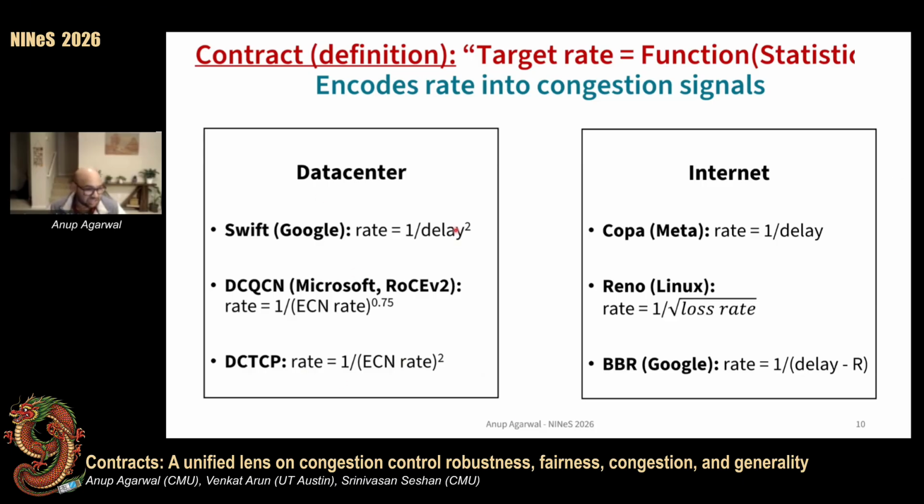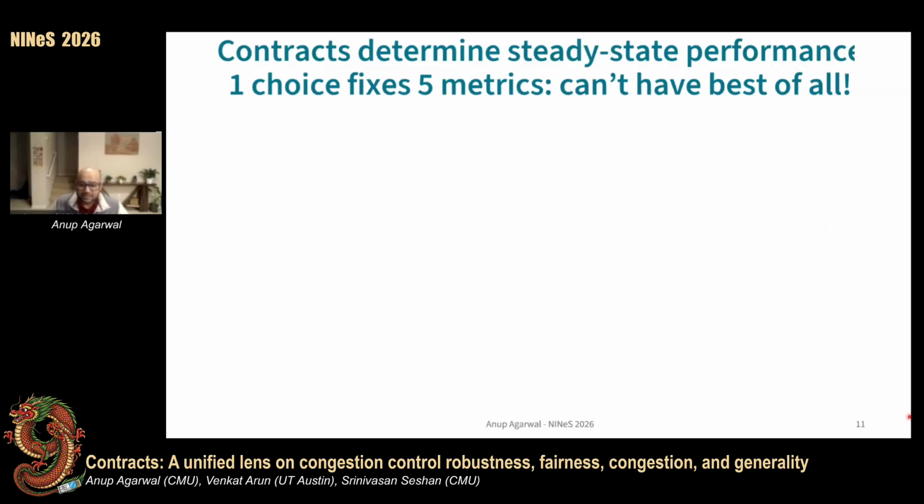They use different signals: delay, ECN rate, loss rate. They have different shapes: square, square root, and they have some shifts. When we studied the performance implications of these differences, we found a surprising result. This contract choice, one that most algorithms don't even make explicitly, fully determines most of the steady state performance metrics in congestion control.